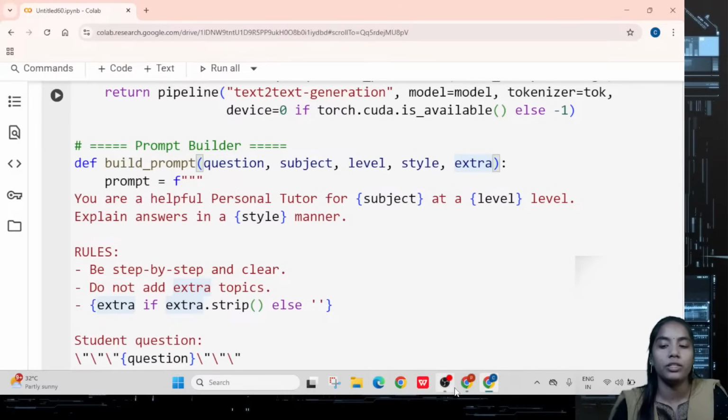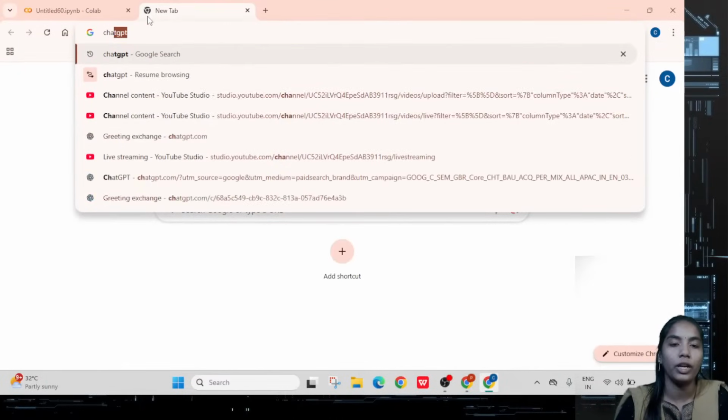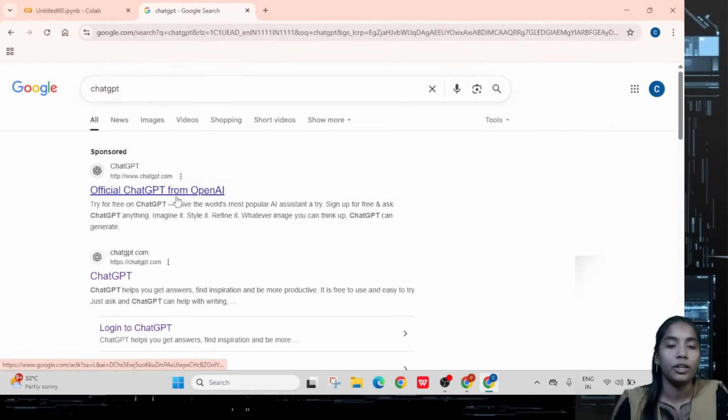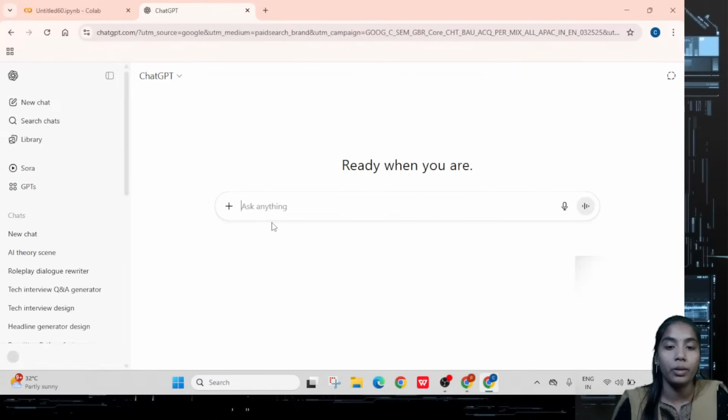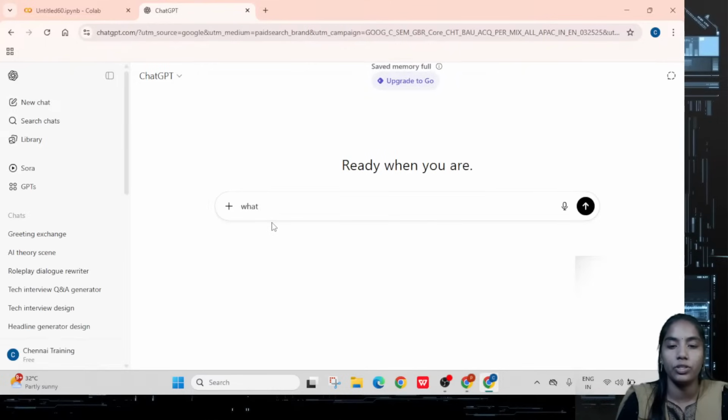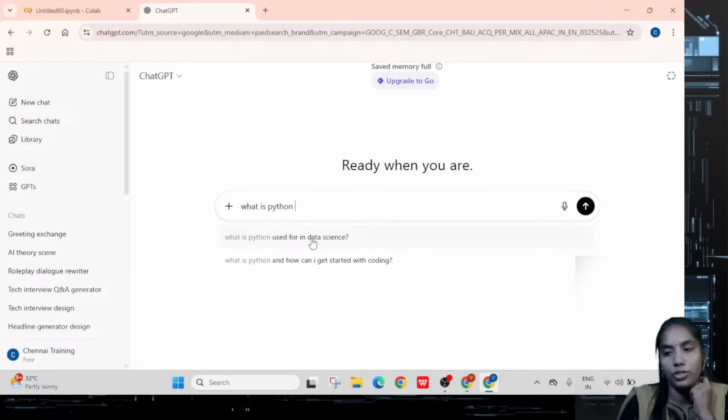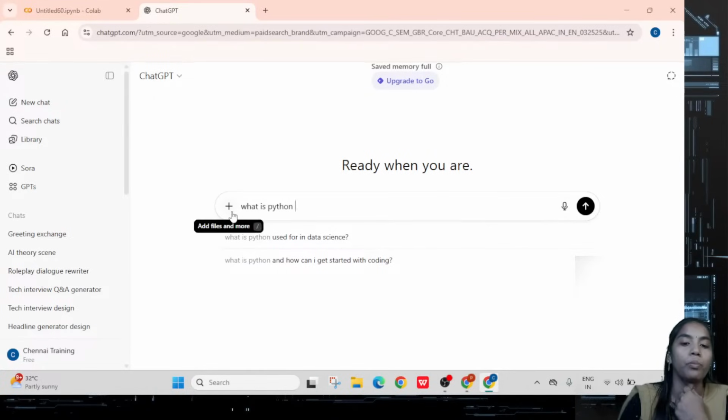For example, you can see here if I am opening ChatGPT, in a particular prompt what you are getting, if I am typing something, sometimes it will give some particular suggestions. Here you have the voice note option, you have this option, and here you have uploading of files.